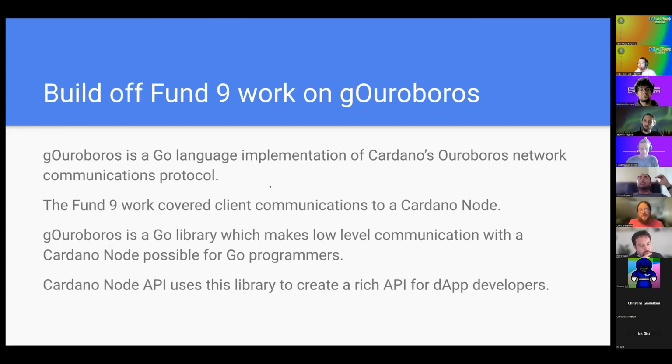So building off of the Fund10 work, Ouroboros is a Go language implementation of Cardano's network protocols. In Fund10, we covered the client communications for this, which means being able to talk to a Cardano node, ask it questions. So Ouroboros is the library that makes that low-level communication possible for Go programmers. And so the Cardano Node API is going to use this library to create a richer API on top for dApp developers.